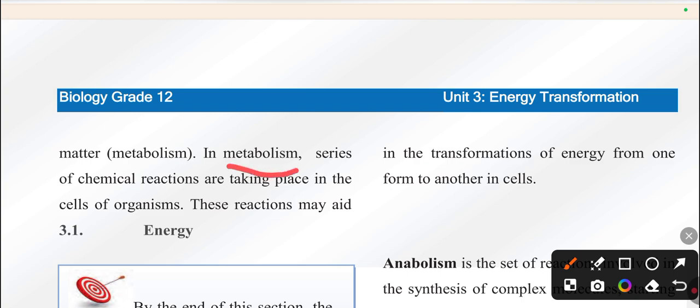Metabolism. This metabolism is a broad part. This is divided into two. Metabolism is a series of chemical reactions taking place in what? In the cell of an organism.